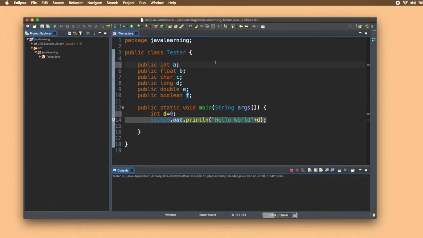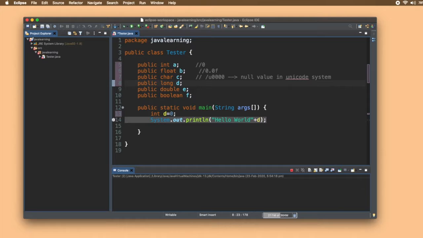I'll also verify it by running it. First let me tell you what the default values are. For integer, the default value is 0. That is, a will be given 0 value automatically. For float, it is 0.0f. Now f is a literal for representing a float value. For character, it is \u0000, that is, \u and four zeros. Now this represents a null value in the Unicode system. That is, in the Unicode system, \u with four zeros is for null.